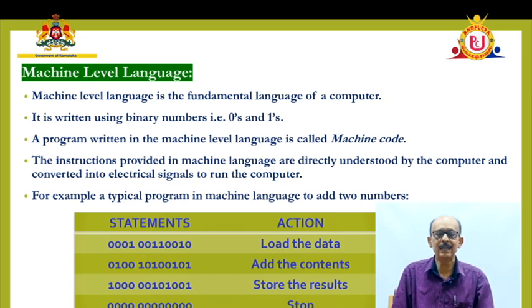But actually speaking, each instruction will have two parts. One is called the opcode, the other one is called the operands. What is to be performed is called the opcode. Some examples are given in the table. The statement says 0001 and a set of zeros and ones.